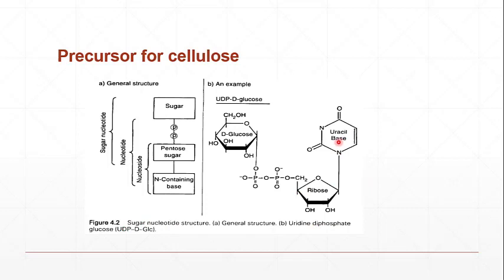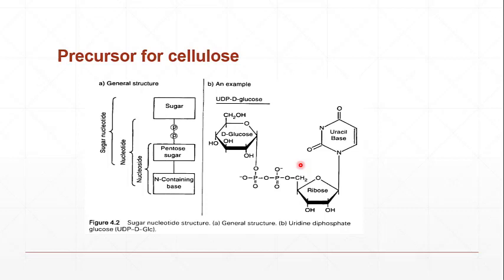We have a uracil base, a nitrogen base, and the ribose sugar is attached to this uracil base, and along with this we have a phosphate which is also associated. So these three, the phosphate, the ribose sugar and the uracil, are collectively called the nucleotide. Along with this we have attached a glucose molecule. That's why we are calling it uridine diphosphate glucose. There are two phosphates, and the uracil base is attached to the ribose sugar, and glucose is attached with it.